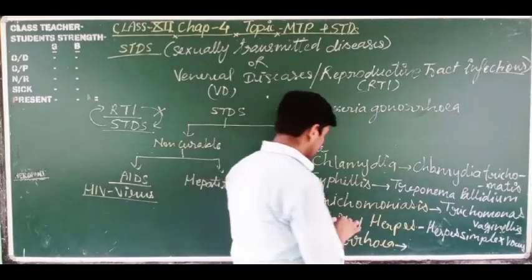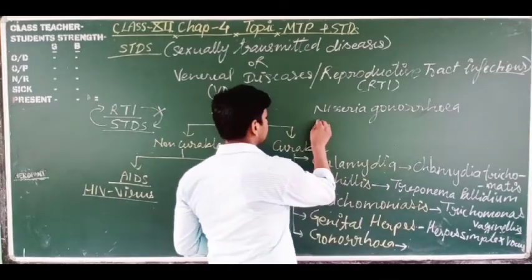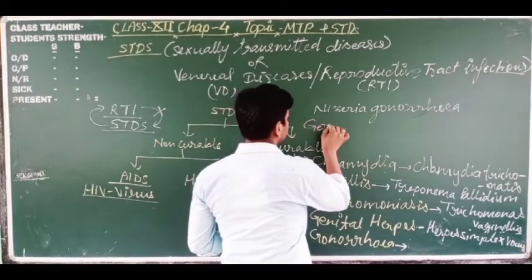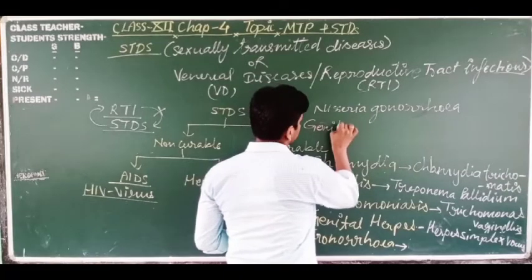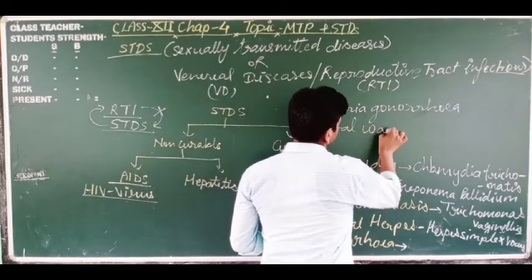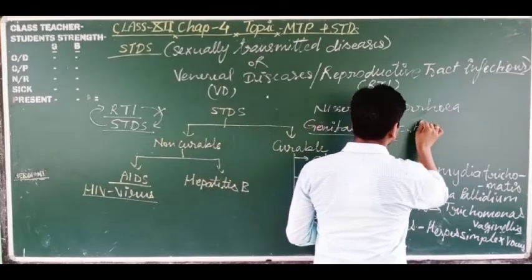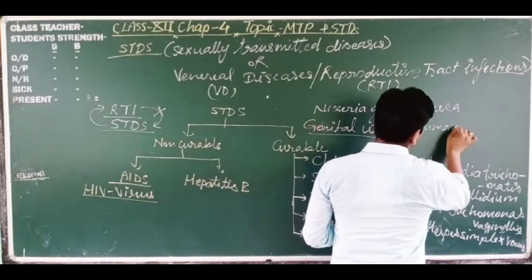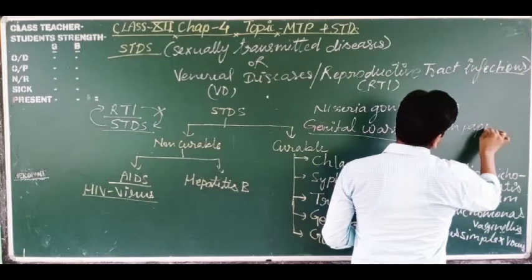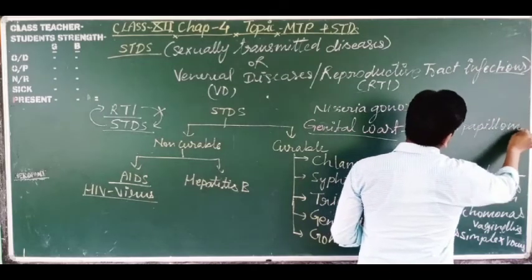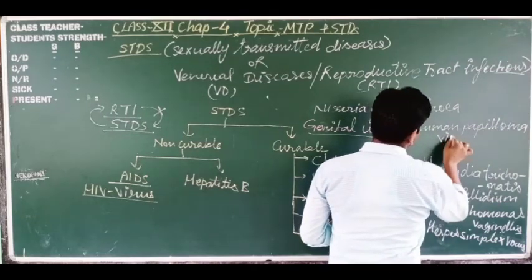Got it? One other disease I left: genital wart. This is a disease caused by the human papilloma virus.